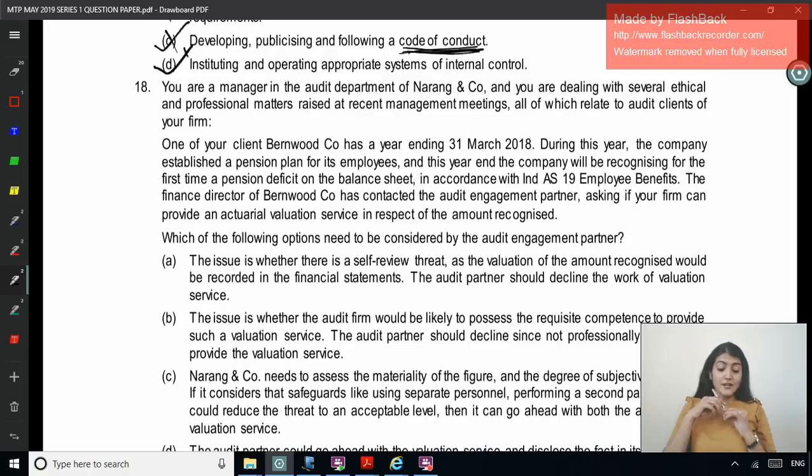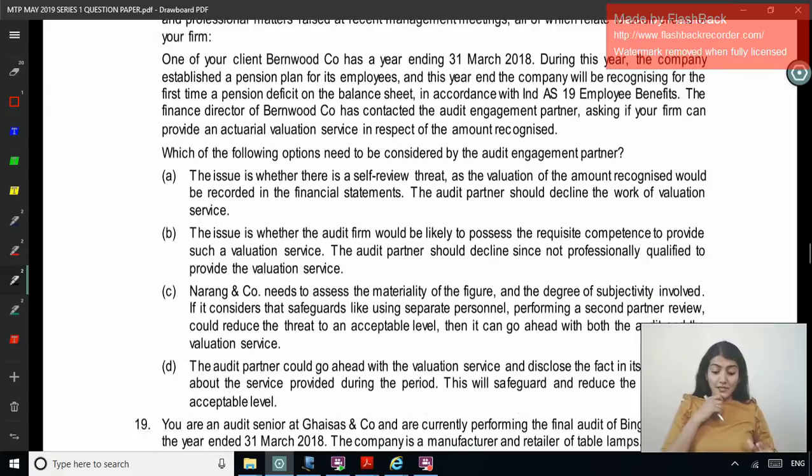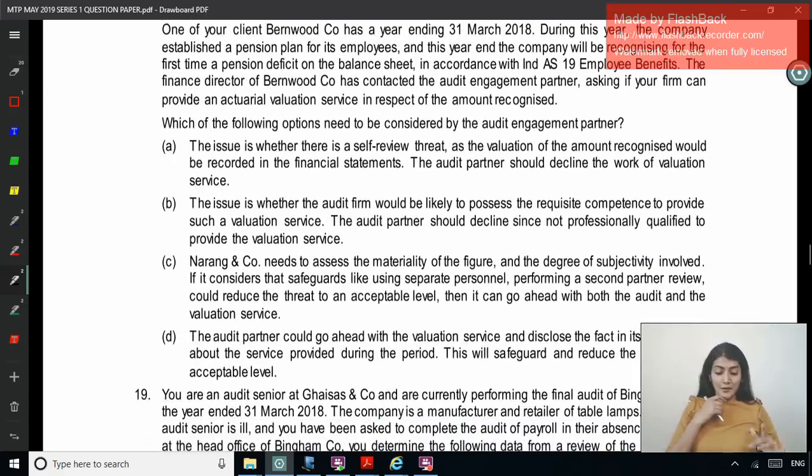The finance director of Burnwood Company has contacted the audit engagement partner asking if your firm can provide actuarial valuation service in respect of the amount recognized. Immediately, Section 144 tells the auditor not to render certain services, right? Actuarial services, management services, right? We say no investment banking services, investment advisory services. Which of the following options needs to be considered by the audit engagement partner?